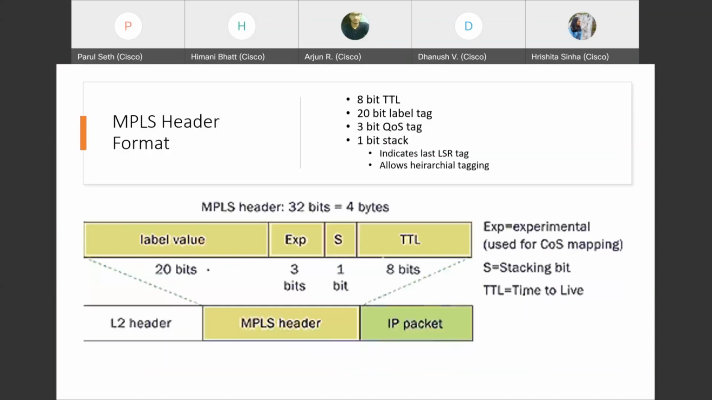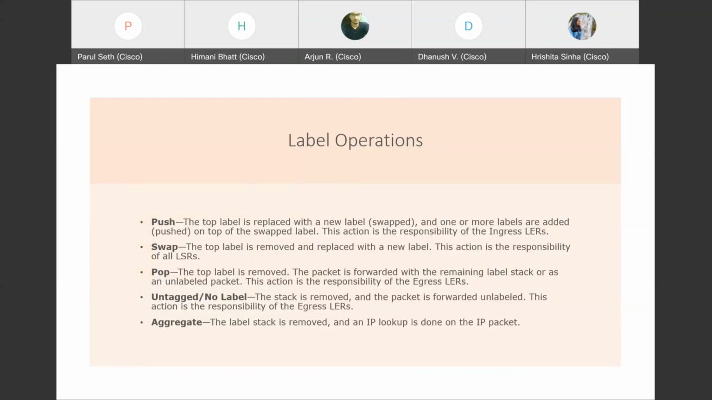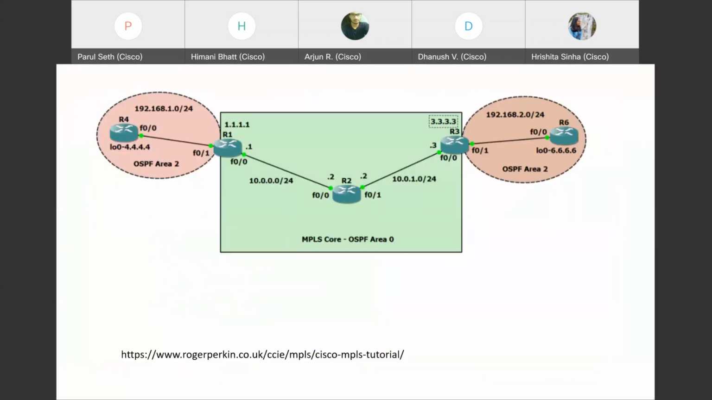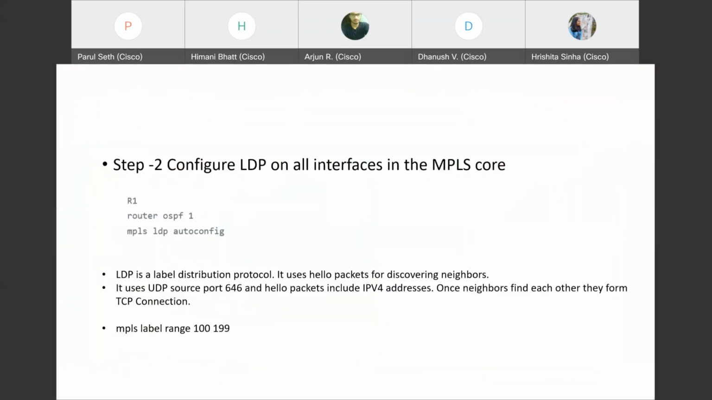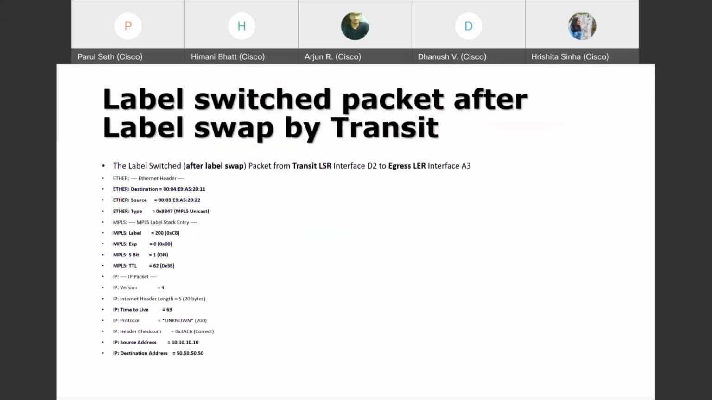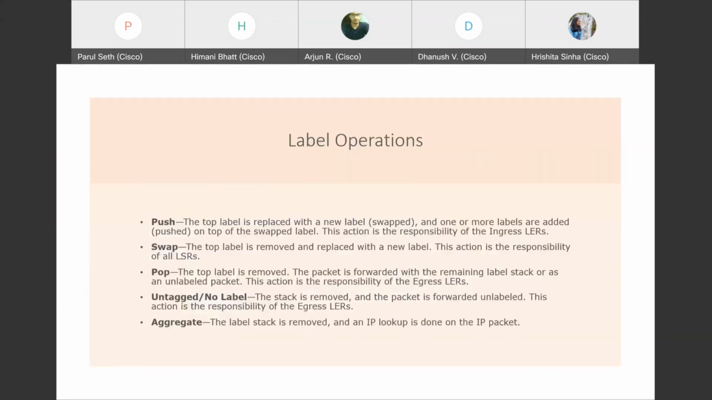So this is the typical format for an MPLS header. It will have a label value. We define the label value using this MPLS label range, 100 to 199, the last point you could see. We could give any label value, we could give 200 to 300. So these are the label values, and MPLS will assign the label based on these values only.